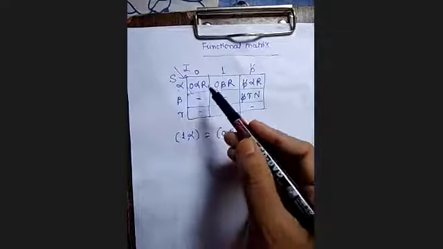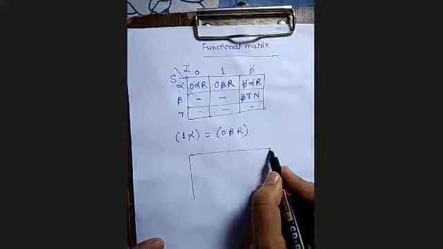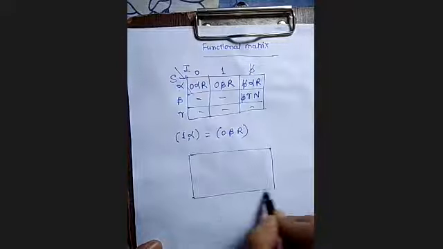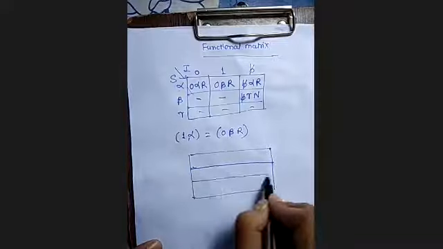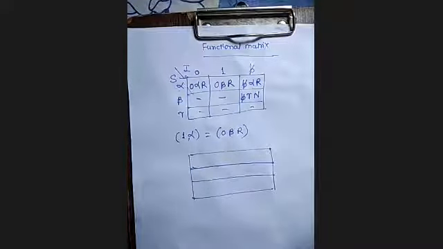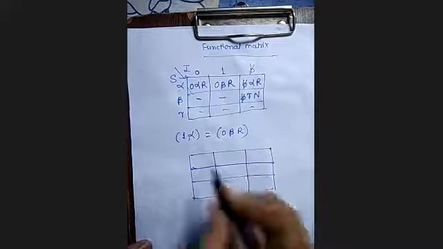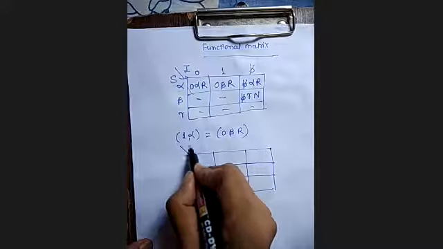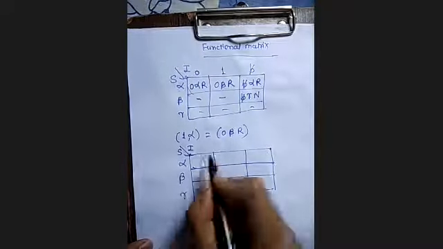You can just write here R, because we are just moving to the right. So let us consider the simplified functional matrix. If the state is not changed or the input is not changed, then you don't have to show it. For the direction, you have to show it, either L, R or N. But for the input or the state, if it is not changed, don't show it here. So, simplified functional matrix.